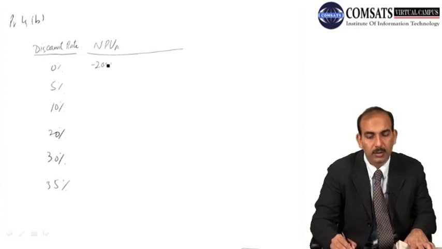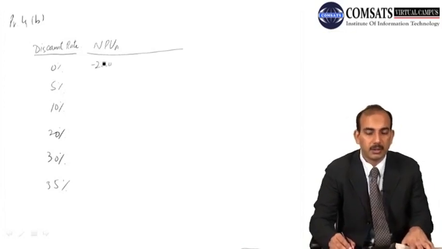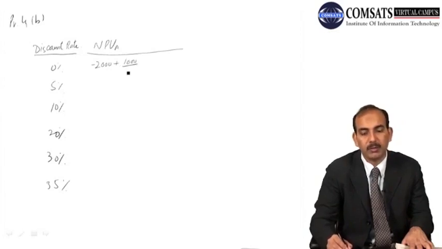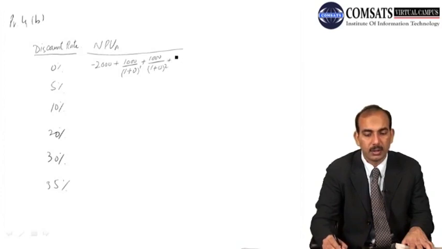minus 2000, that is the initial cash outflow, plus the subsequent cash flows, that is 1000, would be divided by 1 plus the discount rate, which is 0, with power 1, plus the second cash flow, 1 plus 0 power 2, plus the third cash flow, 1 plus 0 power 3, and so on for the fourth cash flow, with 1 plus 0, which is the discount rate for the fourth.